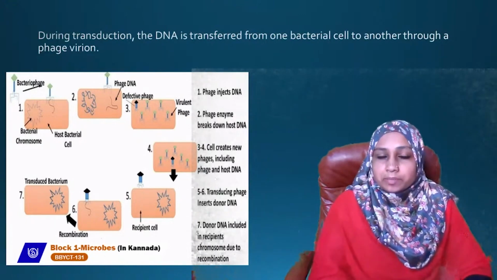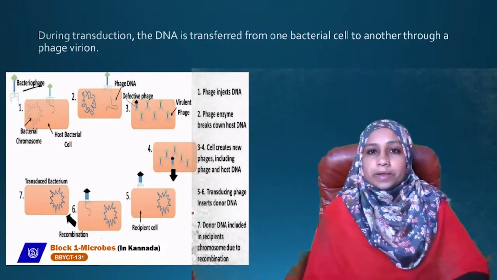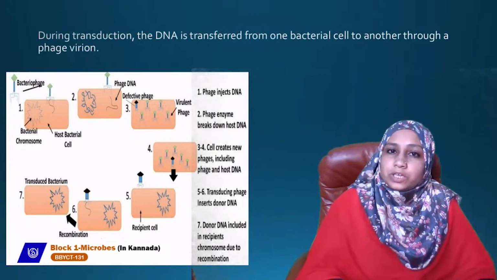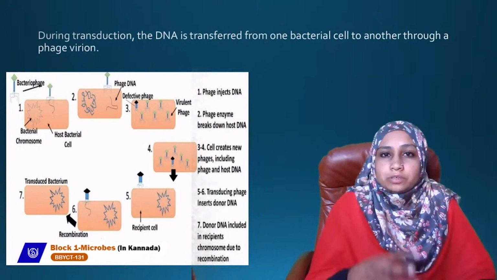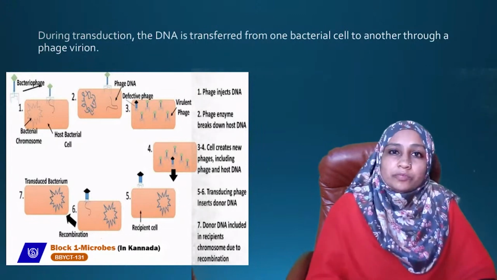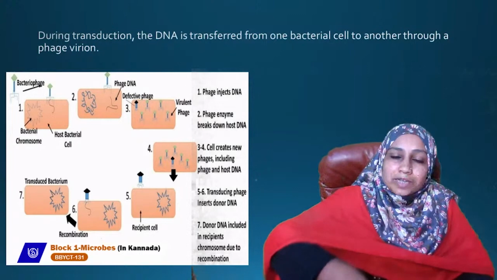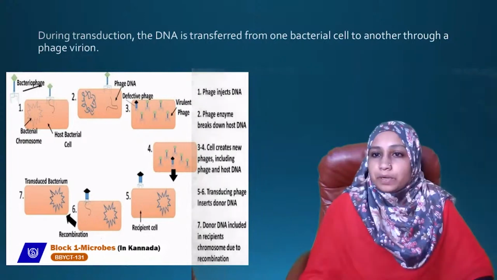When it is infecting the bacterial cell, what happens? The nucleic acid of the virus penetrates into the bacterial cell, and sometimes it can enter the lysogenic phase. In the lysogenic phase, it gets incorporated into the bacterial genome and forms a prophage. When it gets separated, it can carry some of the bacterial DNA. So when it goes and infects another bacterium, that DNA from the donor bacterium can get into the recipient DNA.